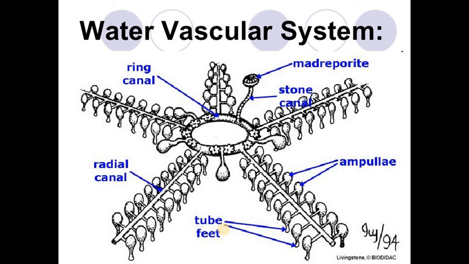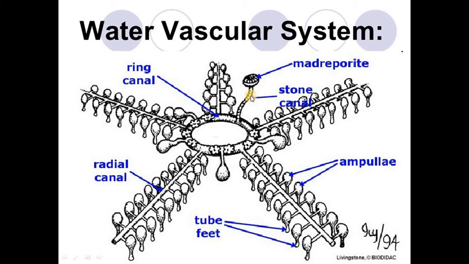Next, water vascular system. It is the most distinctive feature of echinoderms. It is in fact a modified part of the coelom consisting of a system of canals which are filled with watery fluid. Different types of canals together form the water vascular system, which is clear by the diagram. It consists of a madreporite. This is the madreporite or the sieve plate we can say.